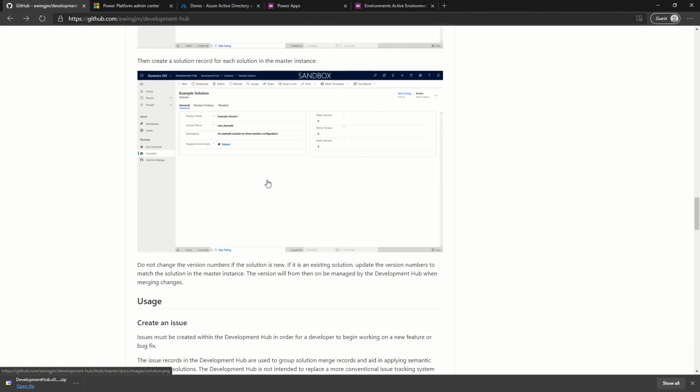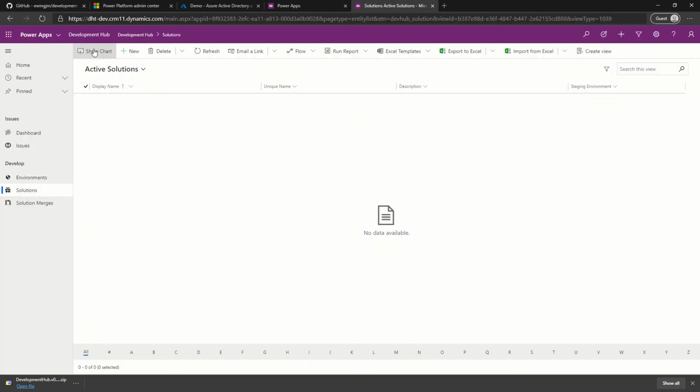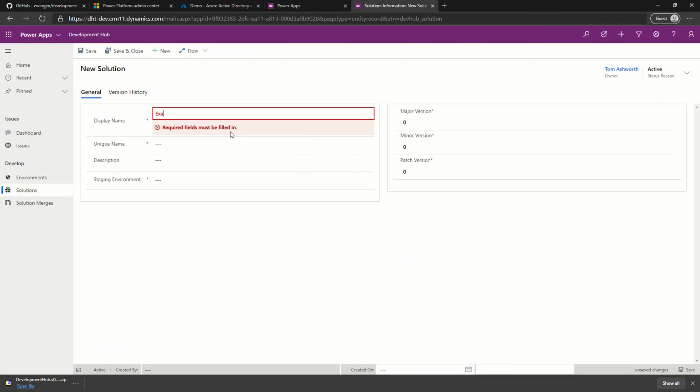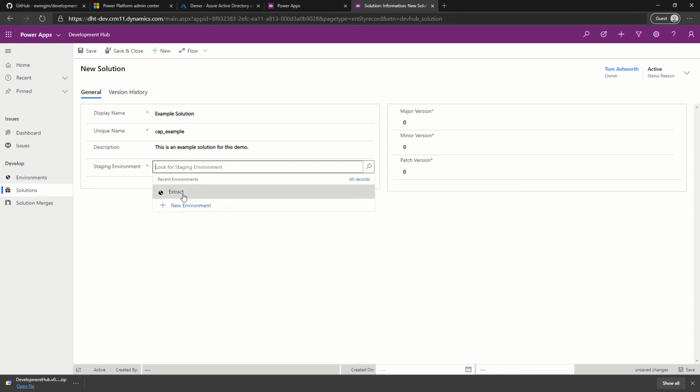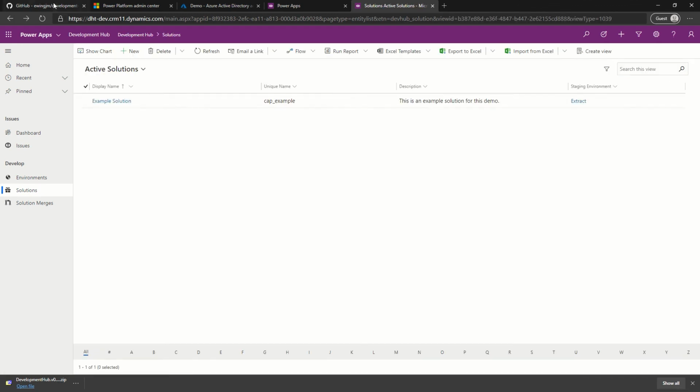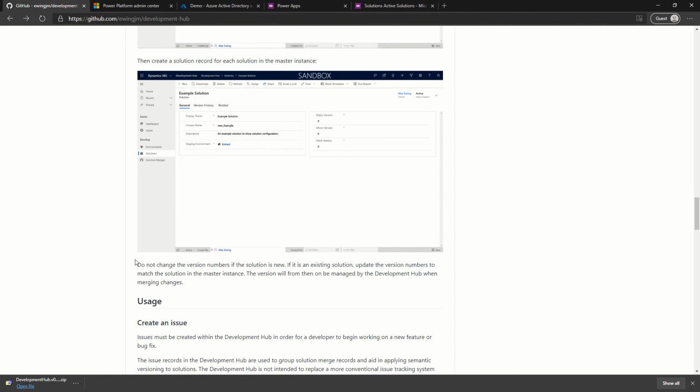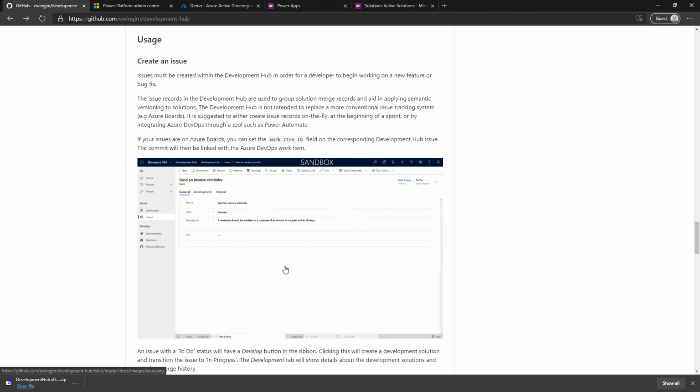Next we'll create a solution record. As per the README file, we can see we should not change the version numbers if the solution is new, which in this case it is. That's it. Our next video will look at the usage of this.